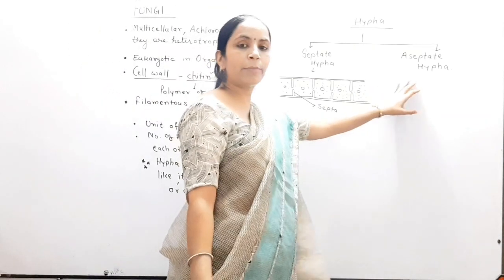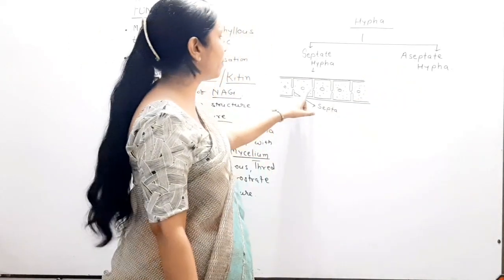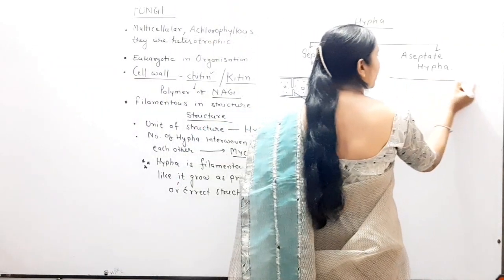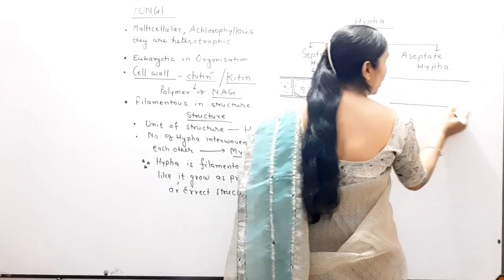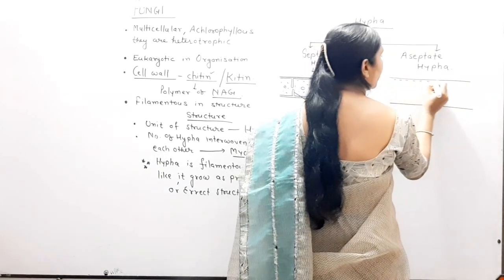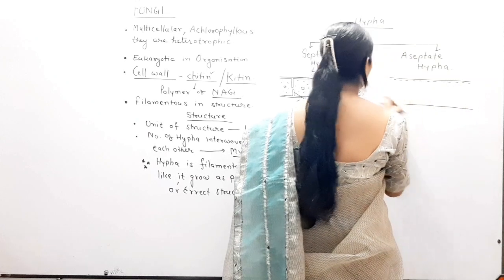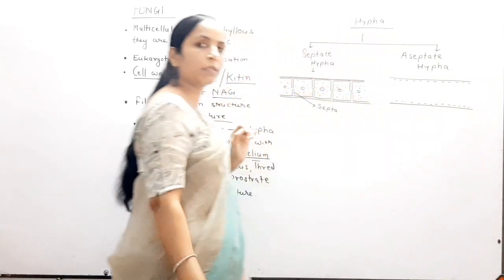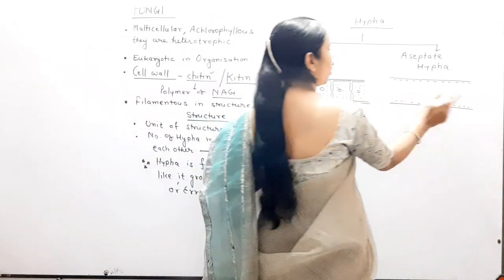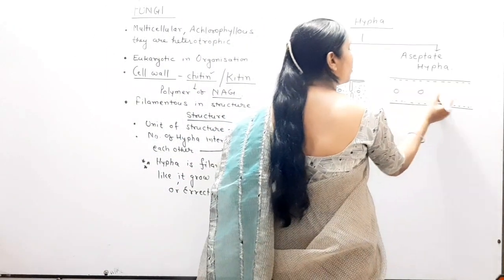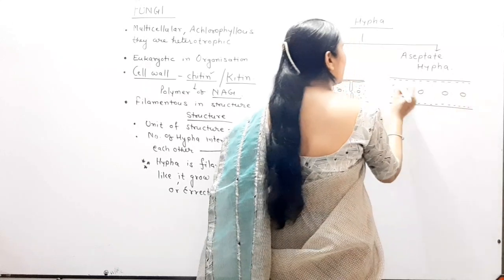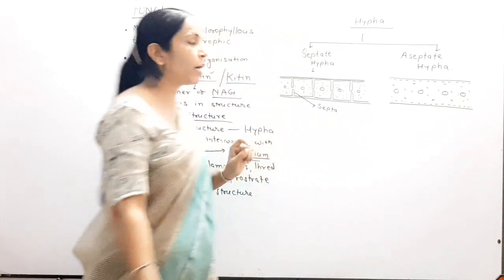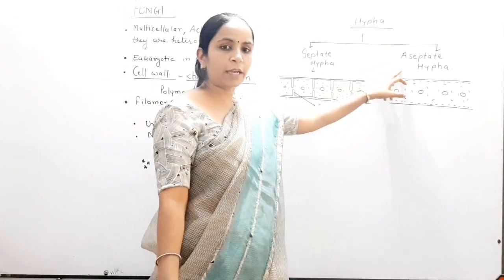Okay. Now the aseptate hypha. Aseptate hypha means the plasma membrane does not develop such kind of structures. So when the septa are completely absent, there is the cell wall, followed by the plasma membrane. This plasma membrane you can draw either in this way or as a dotted line. So when the plasma membrane is not showing any kind of septa or interdigitations, then all the nuclei are present in one common cytoplasm. So that hypha is called aseptate hypha.